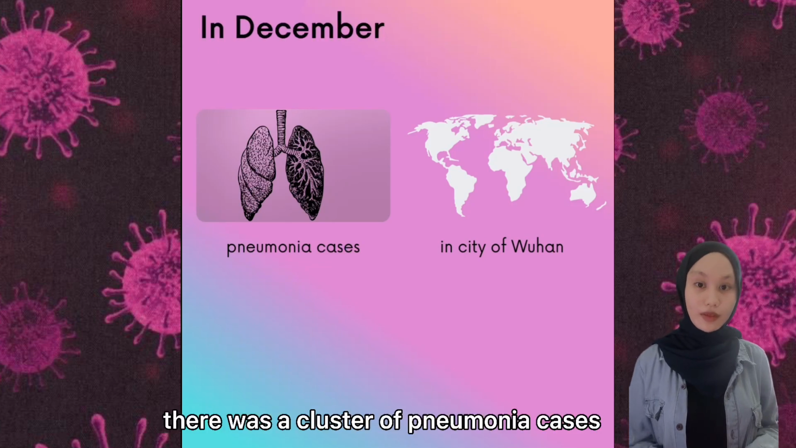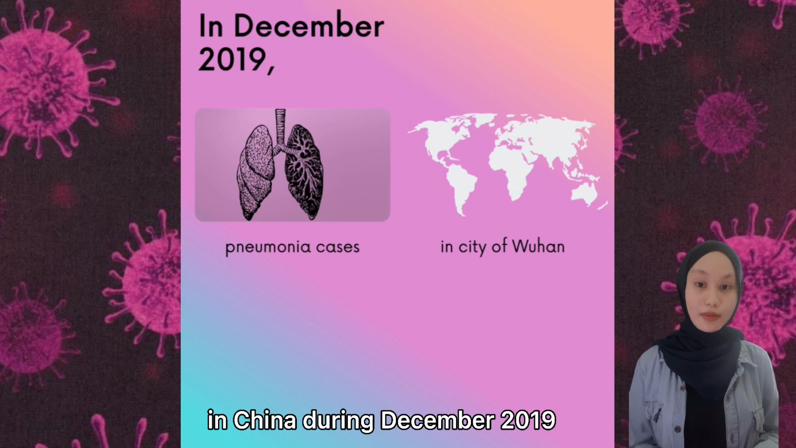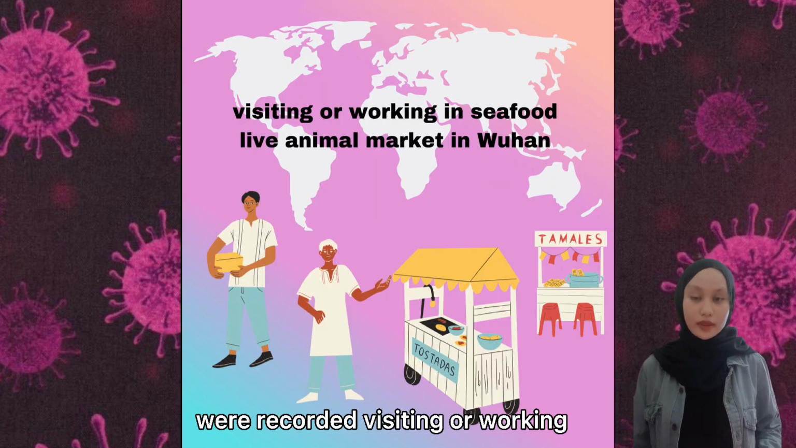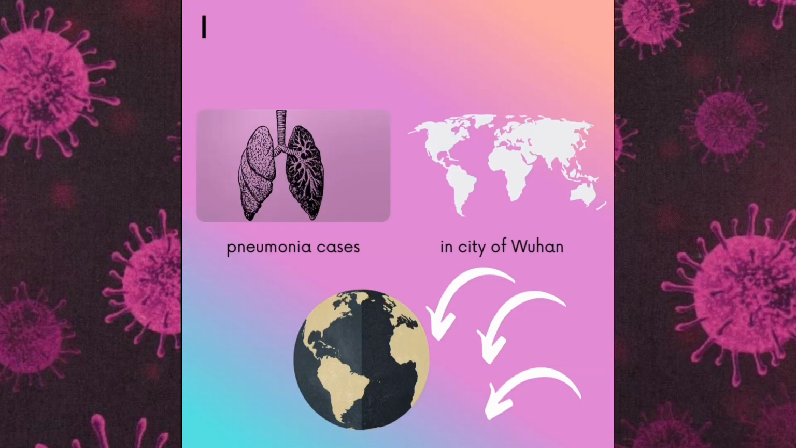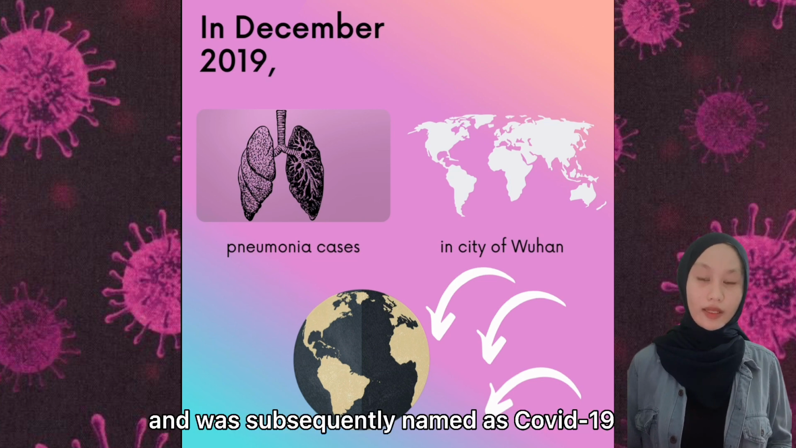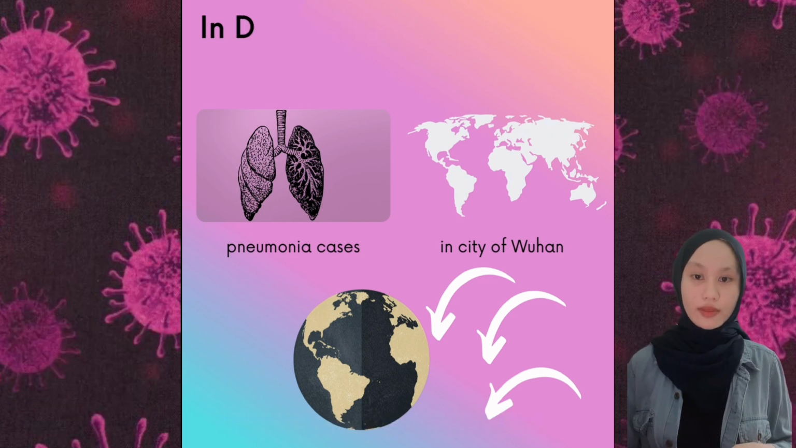There was a cluster of pneumonia cases in the city of Wuhan in China during December 2019. Some of the early cases were recorded visiting or working at a seafood and live animal market in Wuhan, China. The disease was caused by a newly discovered coronavirus and was subsequently named COVID-19. COVID-19 spread within China and to the rest of the world.